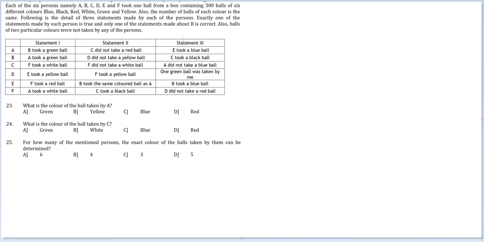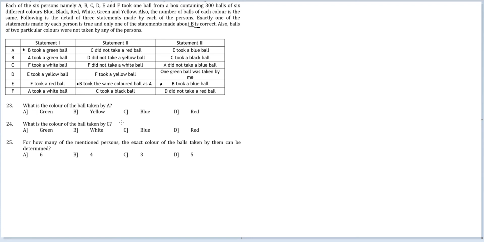I am taking the starting point as exactly one of the statements. One of the statements made about B is correct. Let's look at the statements made about B. You have one here, you have another here, and you have another here. So exactly one of the statements made about B is correct.